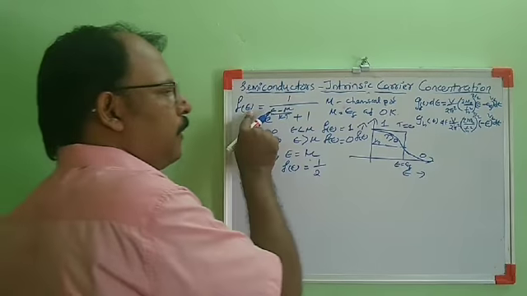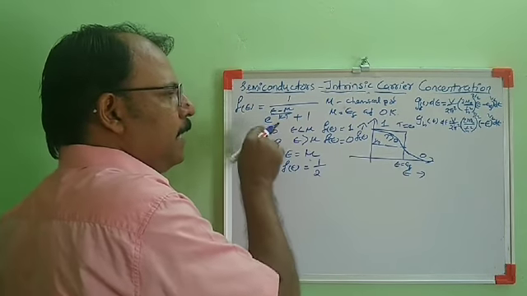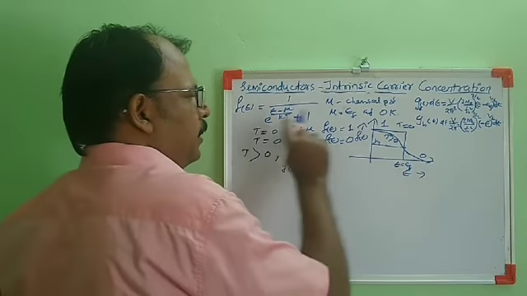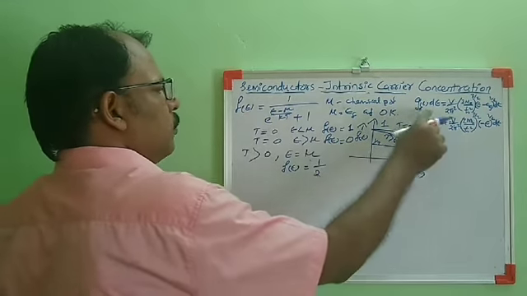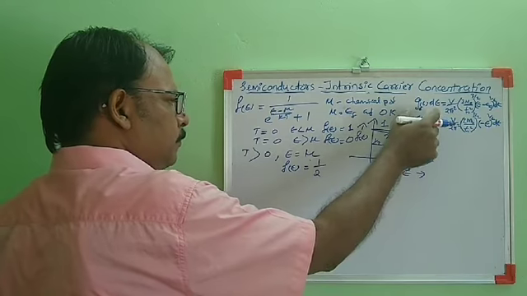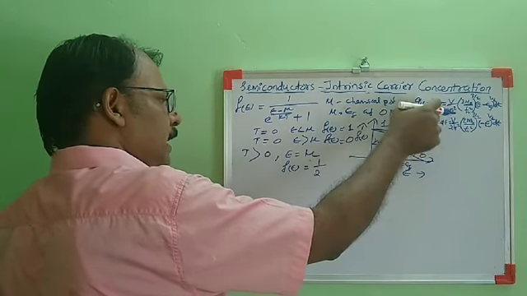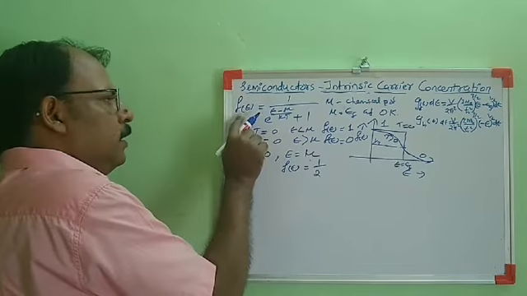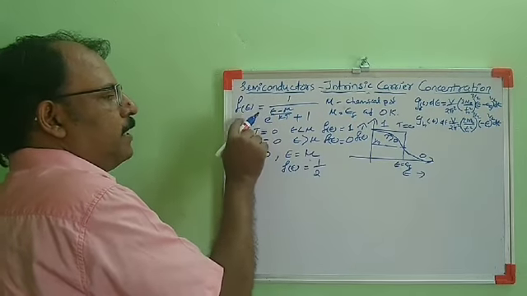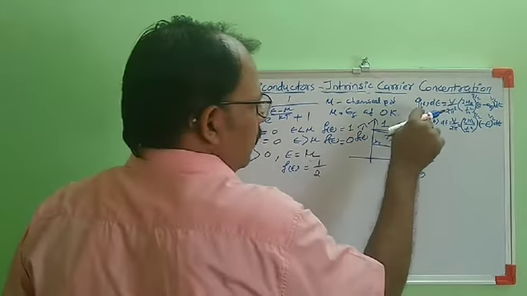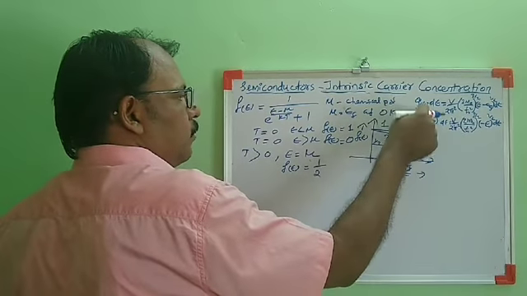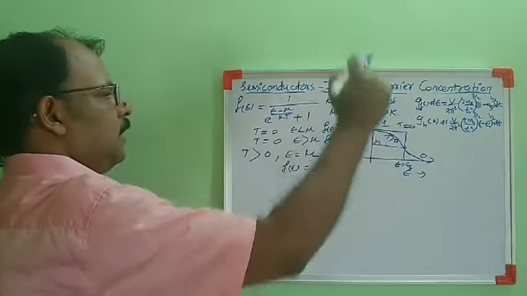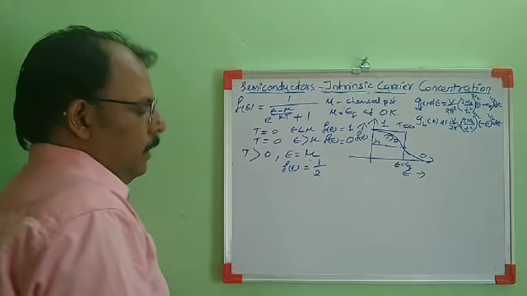That means the number of electrons between E and E plus dE energy in the conduction band can be obtained by multiplying these two terms. When we multiply the density of states, the number of states available between E and E plus dE, with the distribution function, we will get the number of electrons in the energy range E and E plus dE. Then integrating over the total energy range, we will get the total number of electrons.